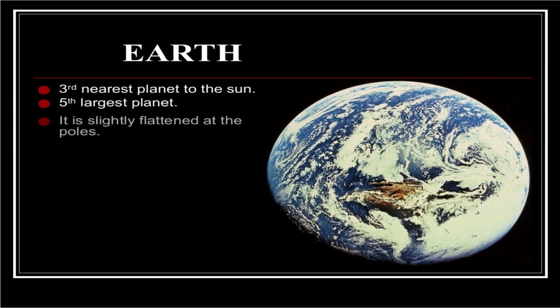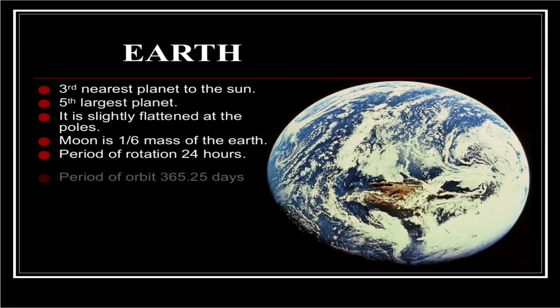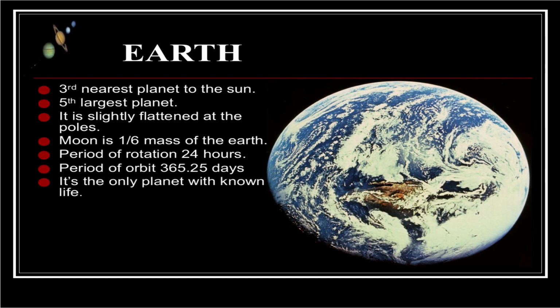Now we will see the Earth, the third nearest planet to the Sun, and the fifth largest planet in our solar system. It is slightly flattened at the poles. The Moon is 1/6 the mass of the Earth. The period of rotation is 24 hours. The period of orbit is 365.25 days. It is the only planet known for life.